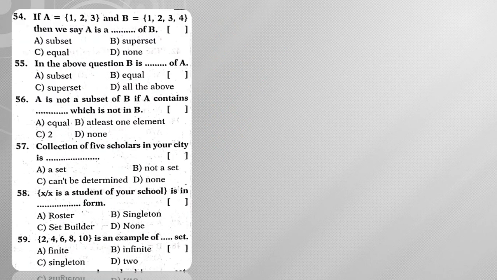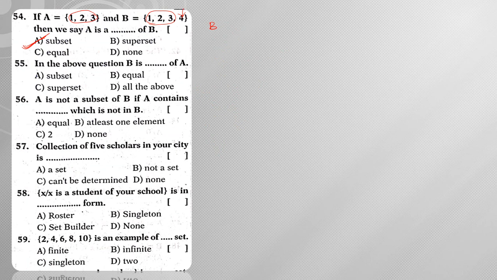Next, question number 54. Set A is equal to {1, 2, 3} and set B is equal to {1, 2, 3, 4}. That means every element of set A is present in set B, along with one extra element in B. Then what can we say? A is a subset of B.